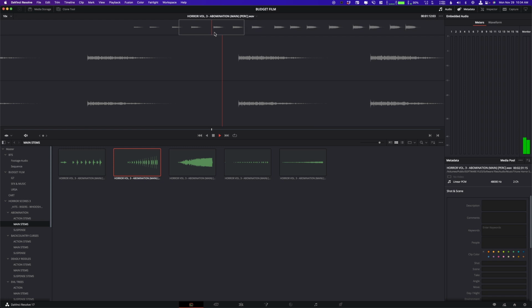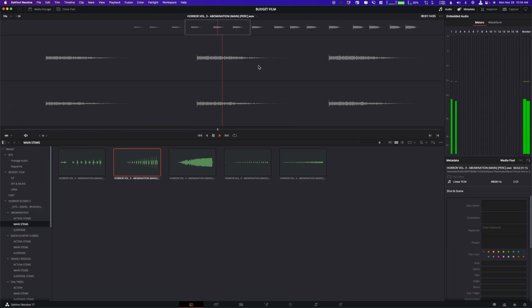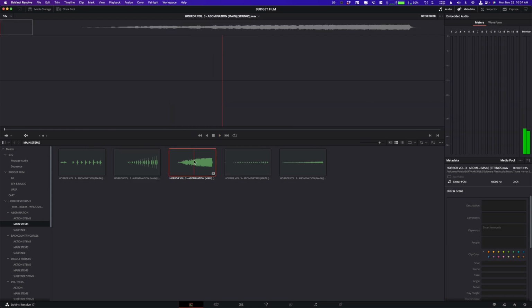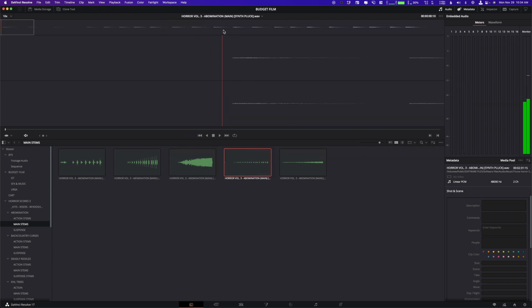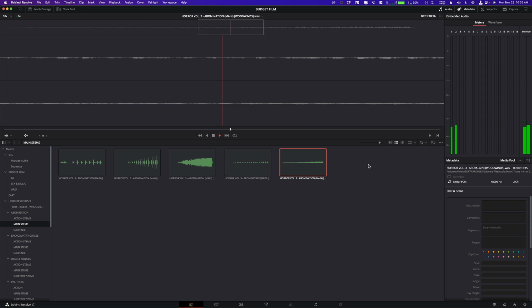And then obviously this one, let's see what we got here. It's kind of like an impact sound. And then this looks like a synth. Oh. And then this one. There's a little bit of underneath.